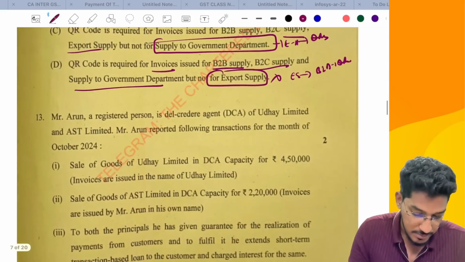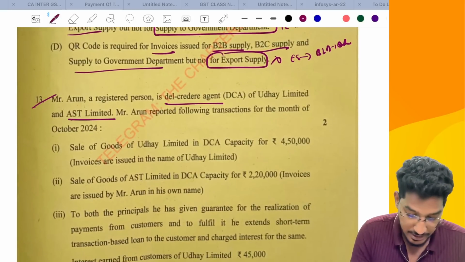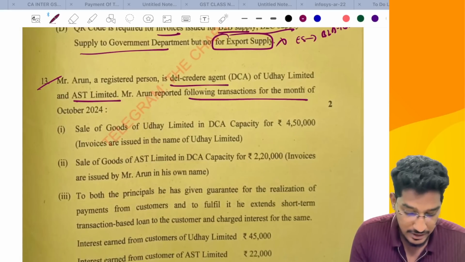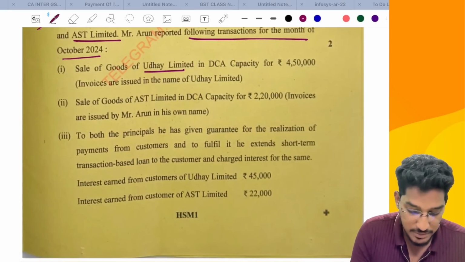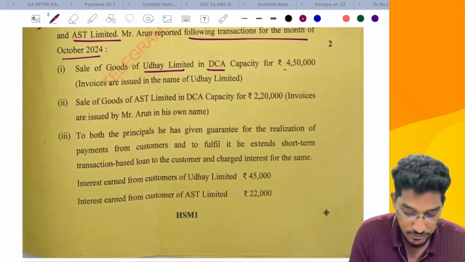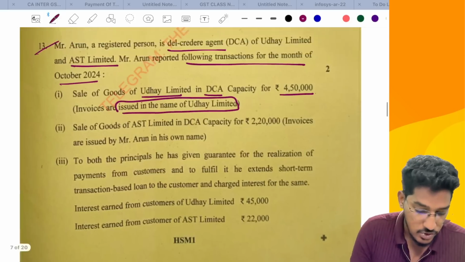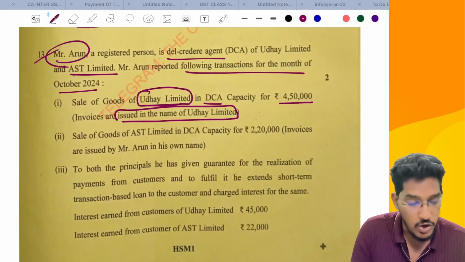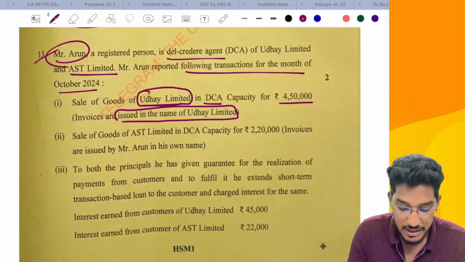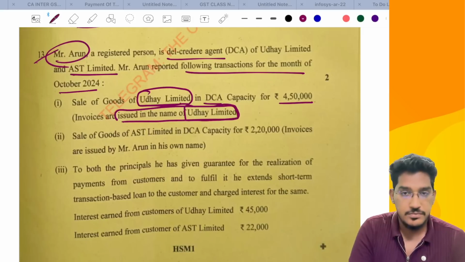Next, Mr. Arun, a registered person, is a del credere agent of Uday and AST Limited. Mr. Arun reported the following transactions for the month of October 2024. Sale of goods of Uday Limited in DCA capacity is for 4,50,000. Invoices are made in the name of Uday Limited. So here who is the agent? Arun is an agent. He is acting as an agent on behalf of Uday. On behalf of his principal, he made some supply. But in that, invoices are given in the name of Uday Limited.